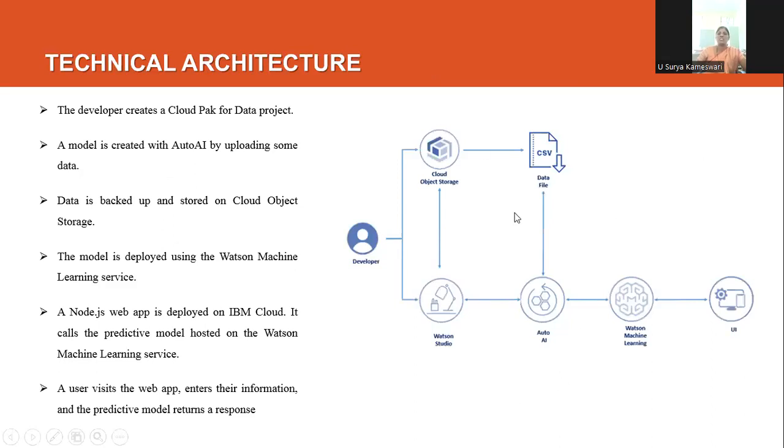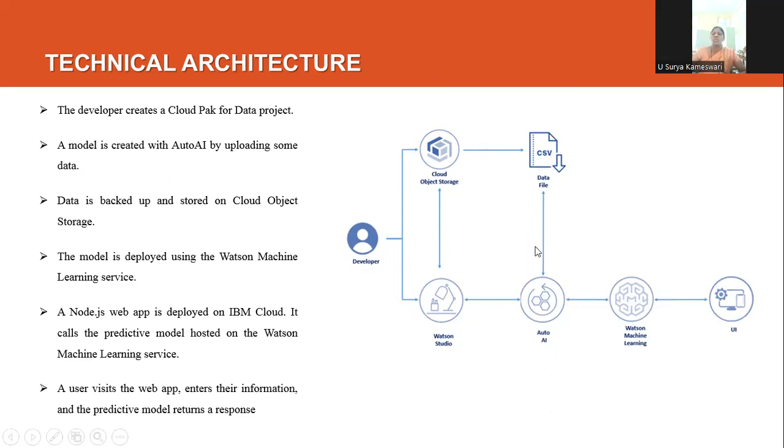Now this is the technical architecture, and here this is the developer. First, the developer creates a Cloud Object Storage, and at the same time creates a Watson Studio. After creating the Watson Studio, it creates some objects. We are storing our historical data in that object storage, and